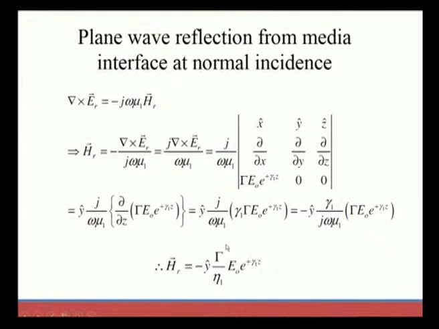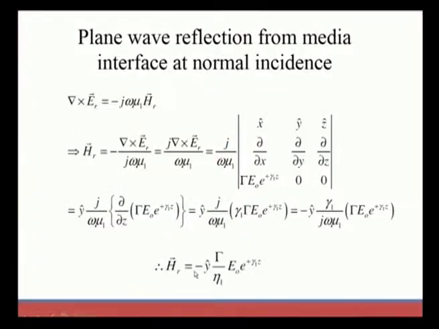Again, for this, Γ is taken out, and what remains is 1 divided by jωμ1, which is the η1 value that we previously know. So, finally, the reflected magnetic field is obtained with the help of Maxwell's curl equation, using the reflected electric field.